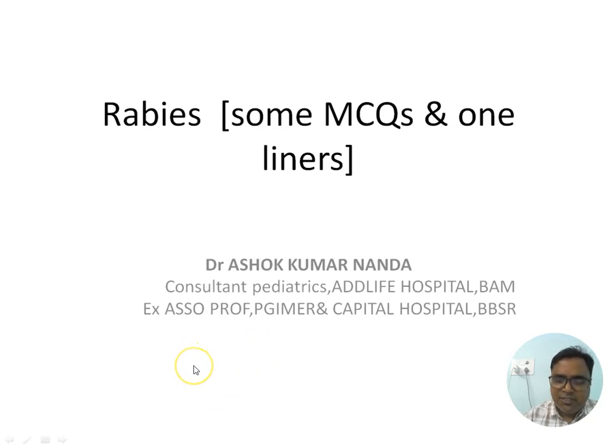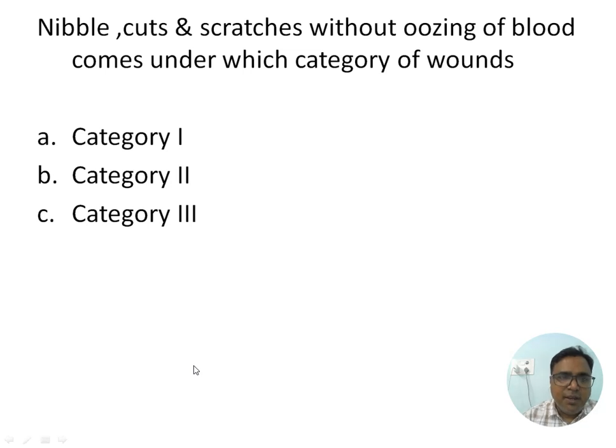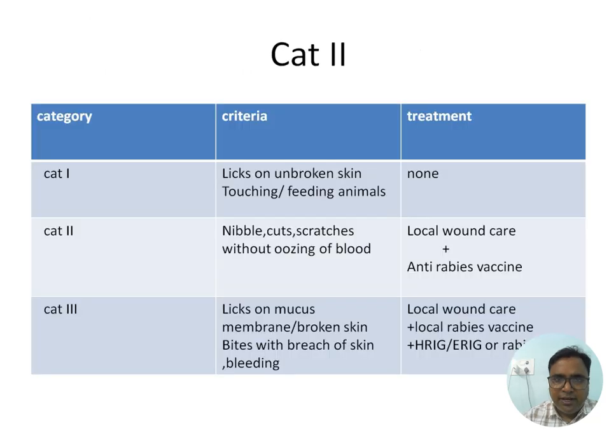Welcome to this topic-wise MCQs and one-liners. Today's topic is rabies. Let's start. Nibble, cuts, and scratches without oozing of blood come under which category of wound? In case of rabies, the exposure is category 1, 2, or 3. It is category 2. Coming to the classification, Cat 1: licks on unbroken skin, touching or feeding the animals.